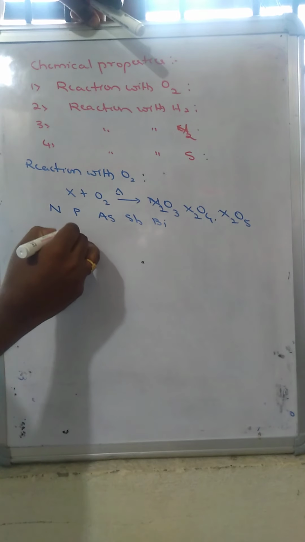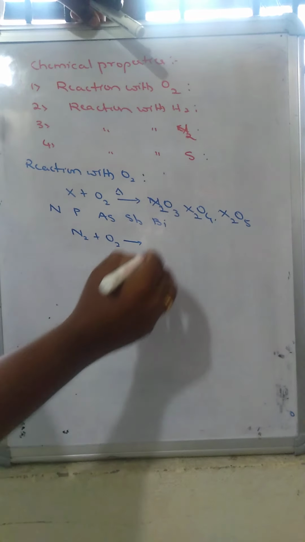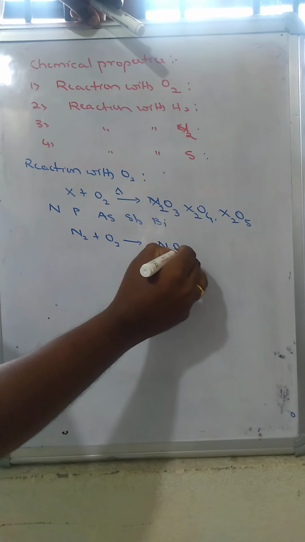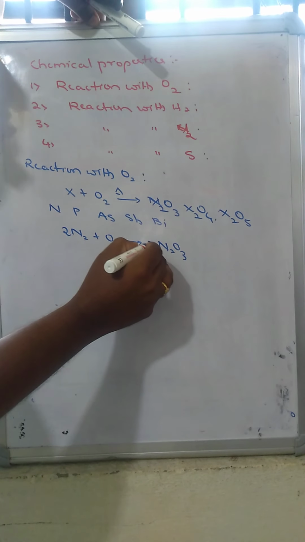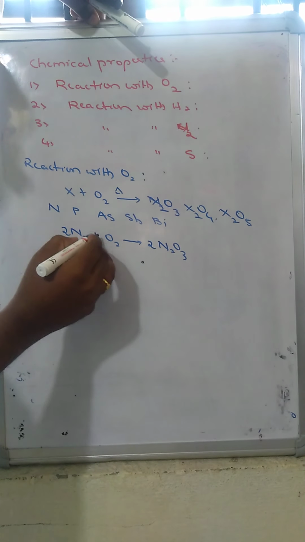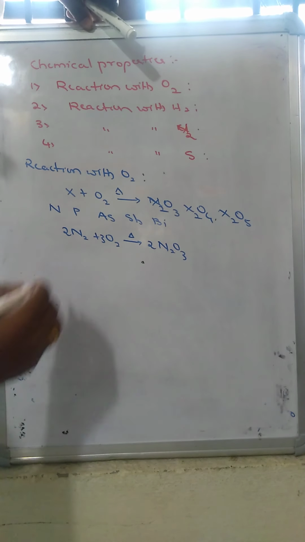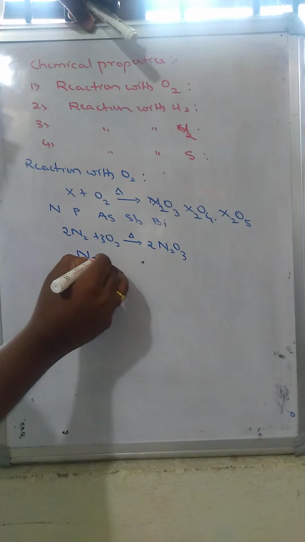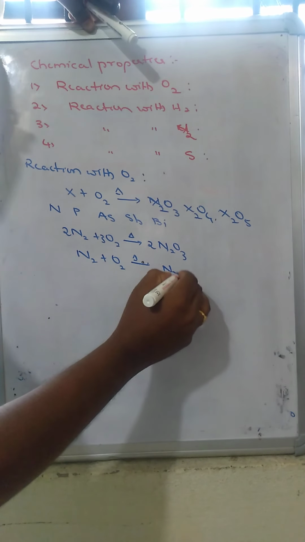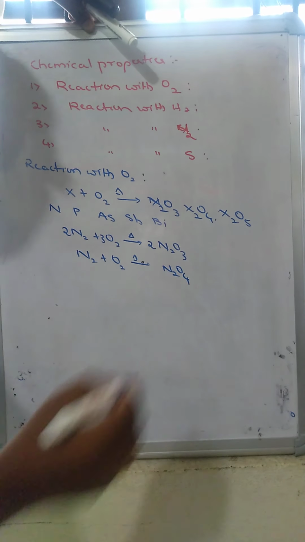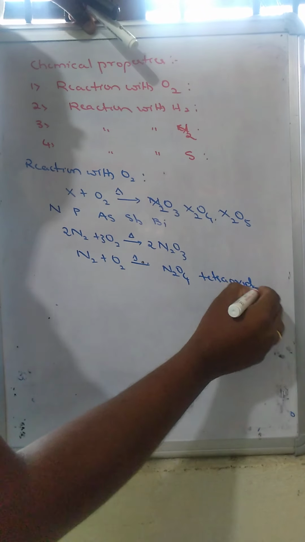In the case of nitrogen, when heated with oxygen, which oxide is majorly formed? N2O3 type of oxides. When taken as 2 moles, N2O3, nitrogen trioxide, is formed. When the same nitrogen is reacted with oxygen, it can lead to the formation of N2O4, nitrogen tetroxide.